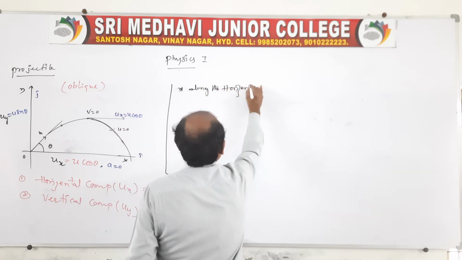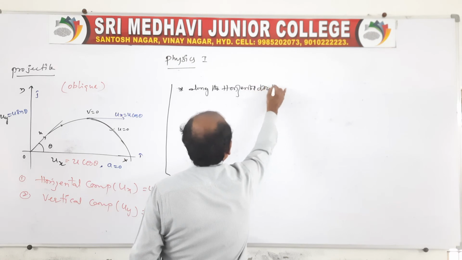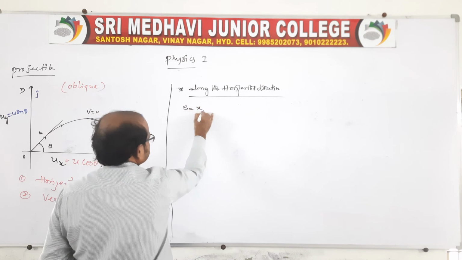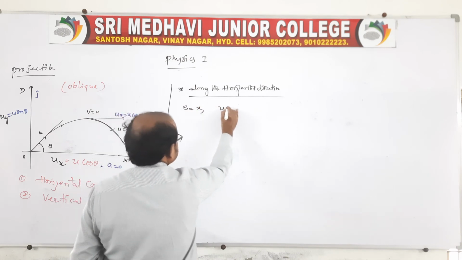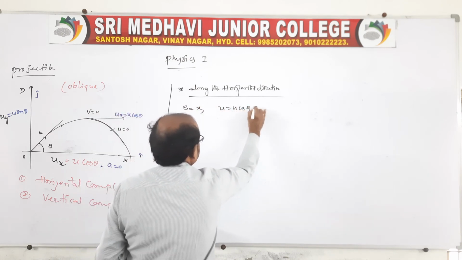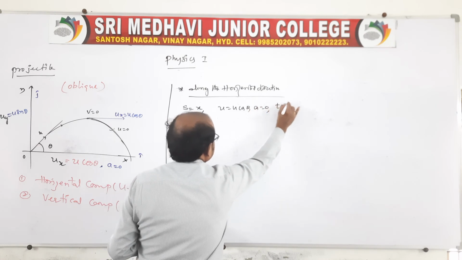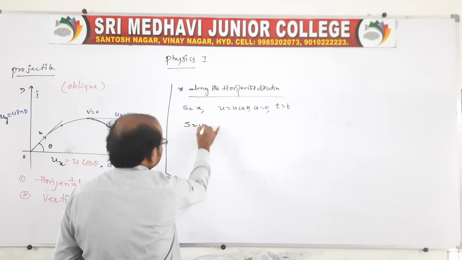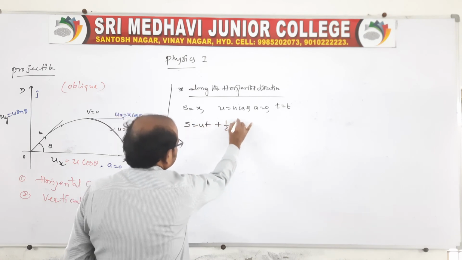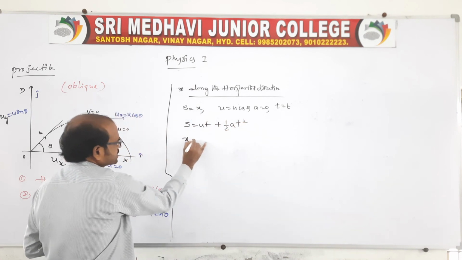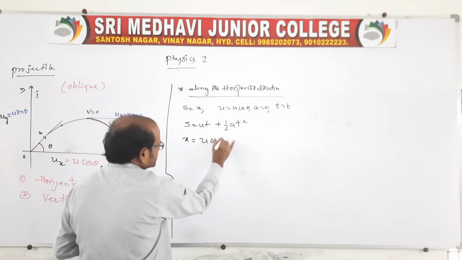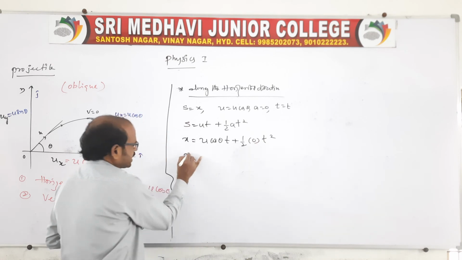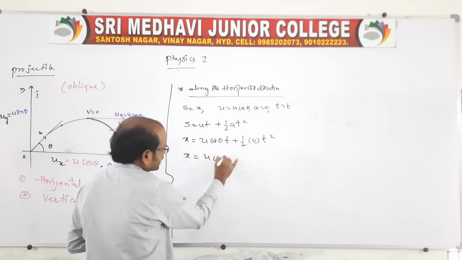See, that will look like this: along the horizontal, s is equal to x, and u is equal to u cos theta, a is equal to 0 and time is equal to t. Again you take s is equal to ut plus half at square, the same expression, and here s will be represented by x, u by u cos theta, into t plus half into 0 into t square. So x is equal to u cos theta into t.